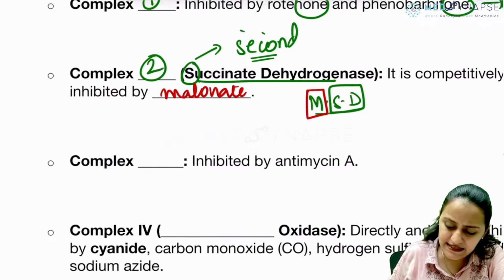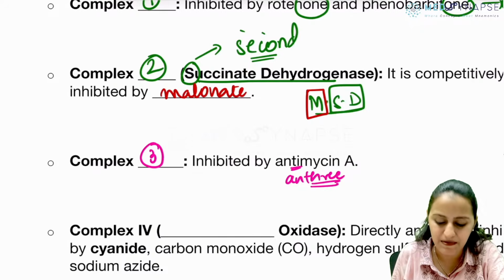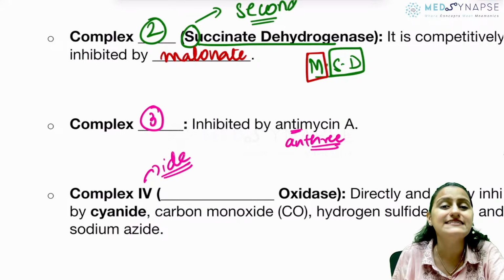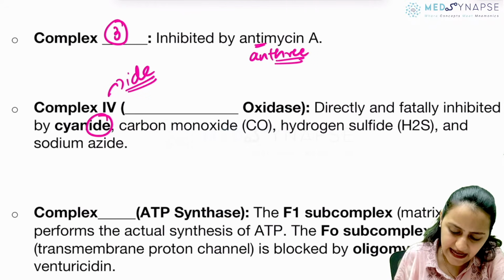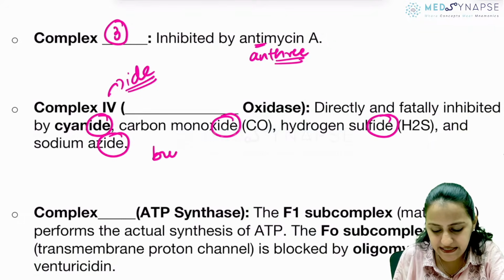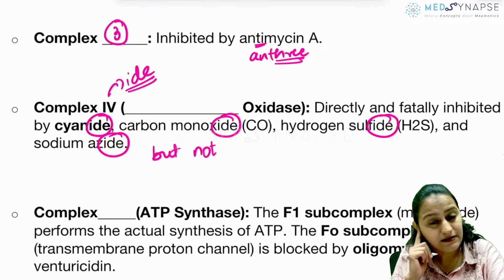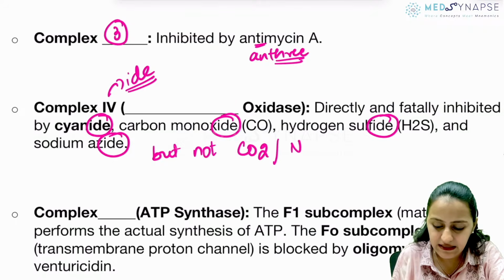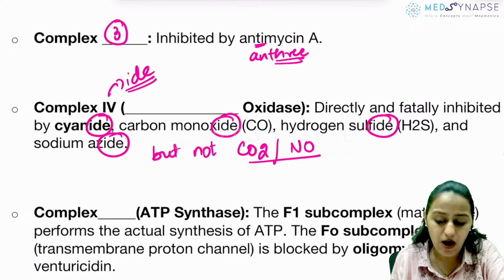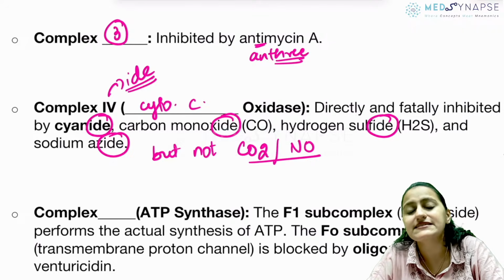Going to next one, remember antimycin, write it as N3-mycin. It inhibits complex 3. Then you have complex 4, which is all the ides. So you have cyanide, carbon monoxide, hydrogen sulfide, sodium azide, but which ide does not come here? This is also a PYQ. Carbon dioxide does not come, nitric oxide does not come. Okay, so complex 4 is what oxidase? Cytochrome C oxidase.